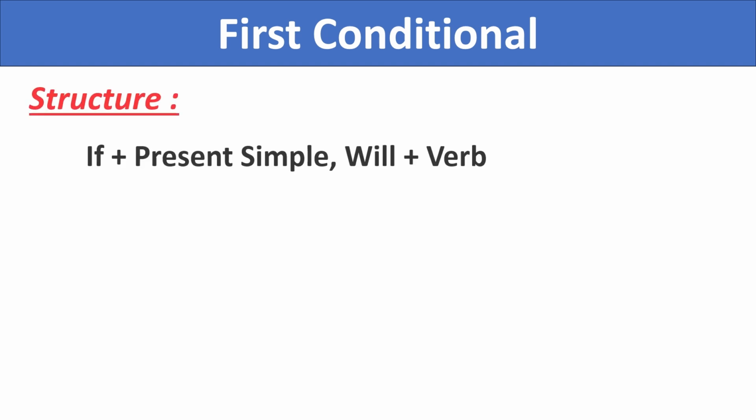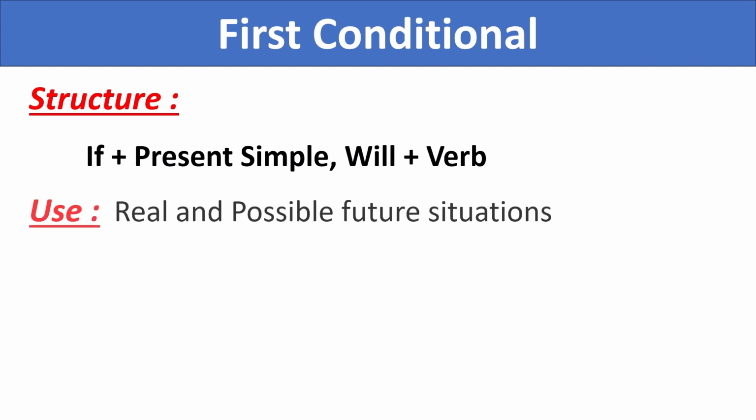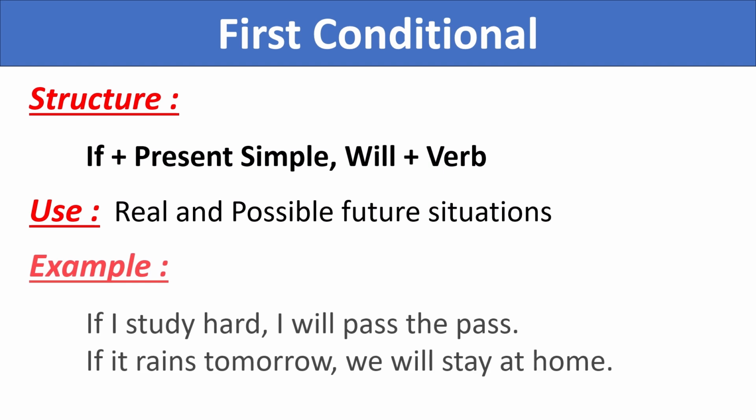Then here comes first conditional. So the structure is, if plus present simple, then will plus base verb. We use the first conditional to talk about real and possible situations in the future. Some examples of first conditionals are, if I study hard, I will pass the exam. Studying is possible, and if I do it, I will succeed in the exam.